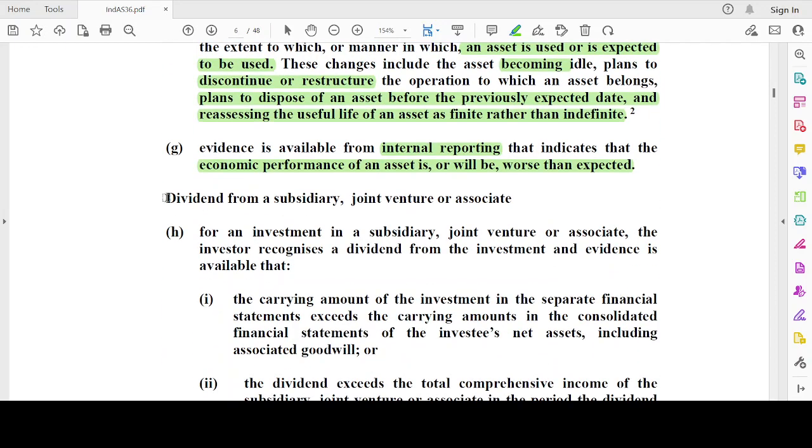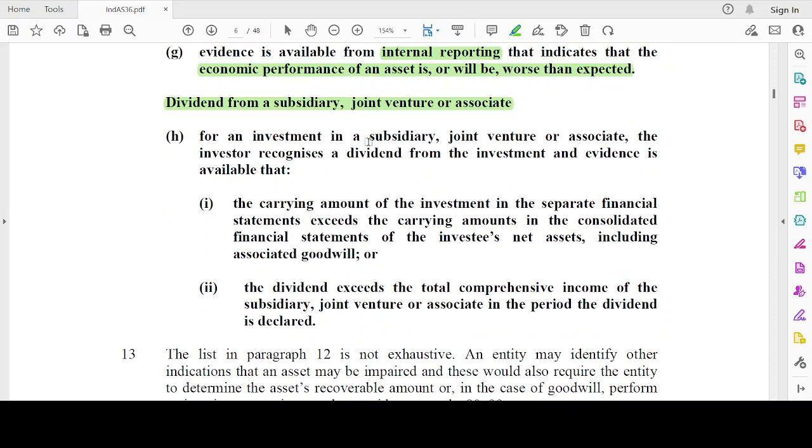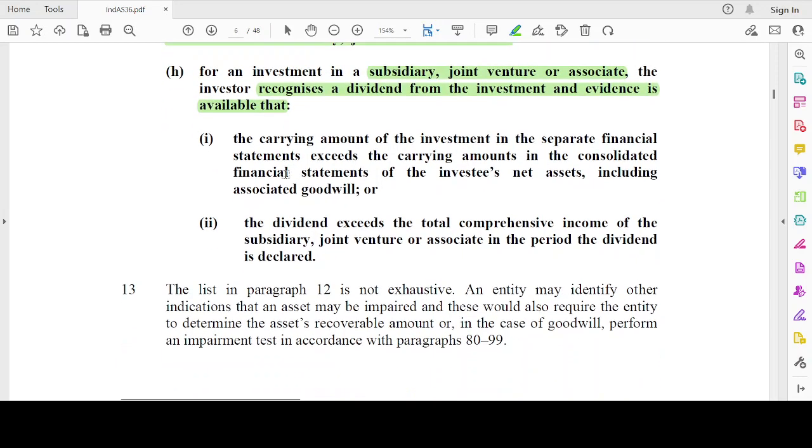Now, dividend from a subsidiary, joint venture, or associate. For an investment in a subsidiary, joint venture, or associate, the investor recognizes a dividend from the investment, and evidence is available that the carrying amount of the investment in a separate financial statement exceeds the carrying amount in the consolidated financial statement of the investee's net assets, including the associated goodwill. Carrying amount in the separate financial statement with respect to the particular investment exceeds the carrying amount with respect to the net assets of the investee.